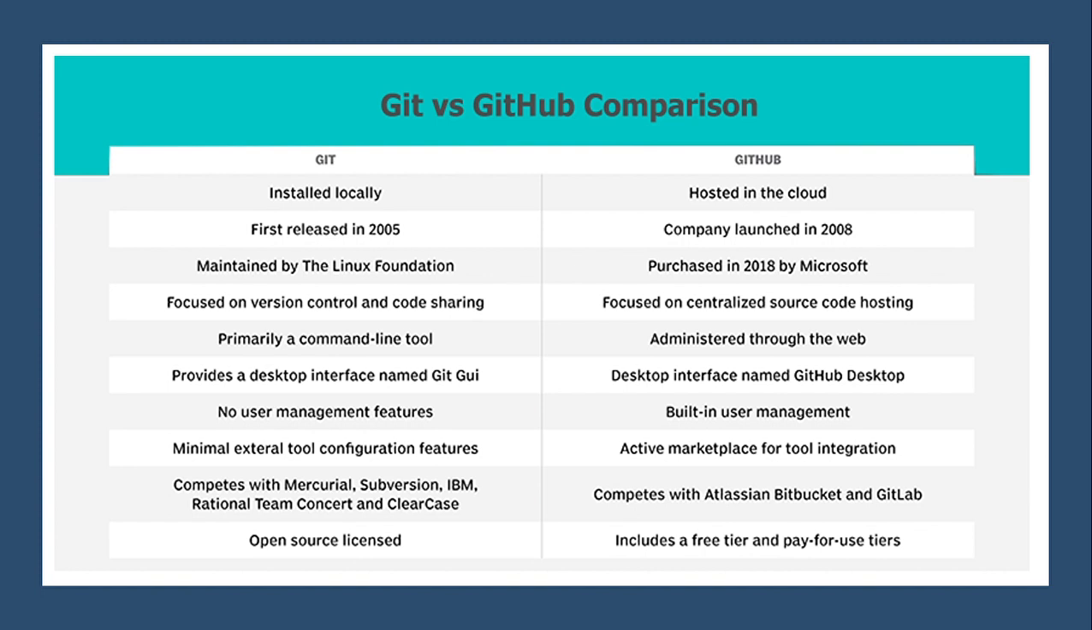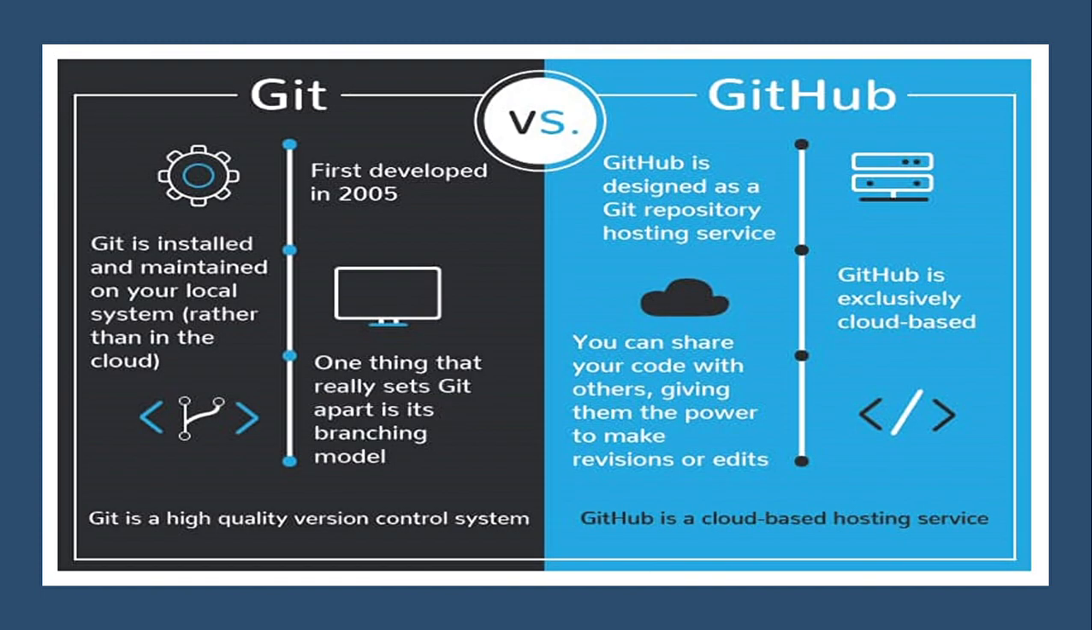For Git, there is no user management feature. For GitHub, a built-in user management feature is there. In terms of Git, there are minimal external tool configuration features, whereas GitHub has an active marketplace for tool integration. Git competes with Mercurial, Subversion, IBM Rational Team Concert, and ClearCase. GitHub competes with Atlassian Bitbucket and GitLab. Git is open source licensed, and GitHub includes a free tier and pay-for-use tiers.